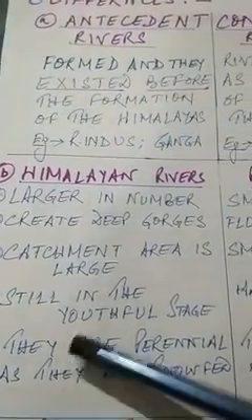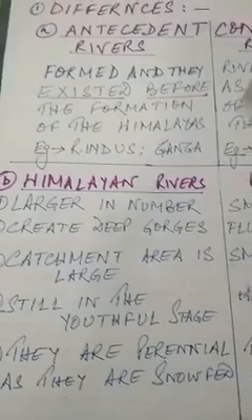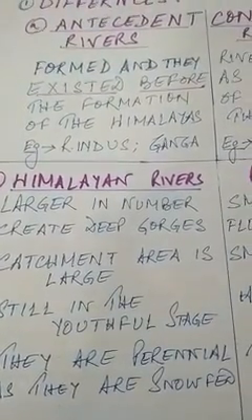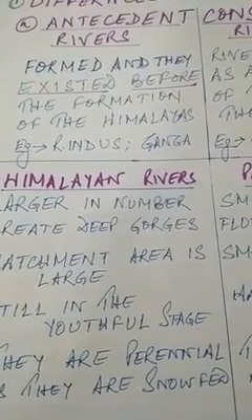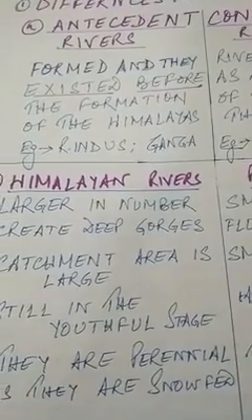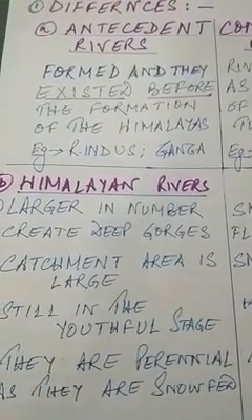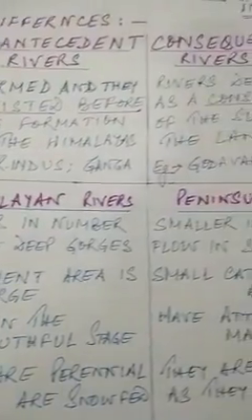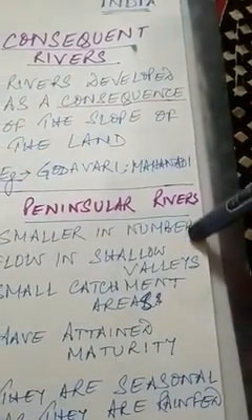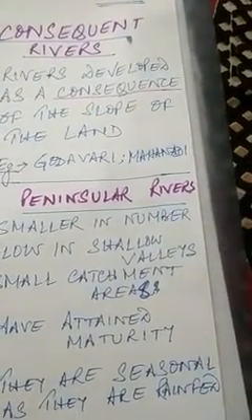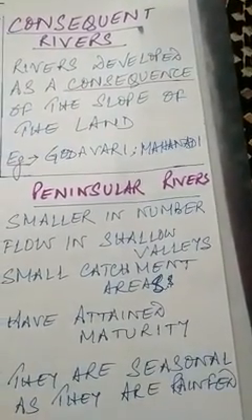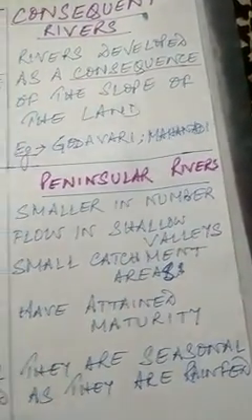Next point, they create deep gorges, as discussed in the antecedent rivers. Whenever they have to flow over the Himalayan range, they have to cut deep gorges. That's what they have done. But the peninsular rivers, they flow in shallow valleys. They do not cut deep gorges, but they flow in shallow, broad valleys.